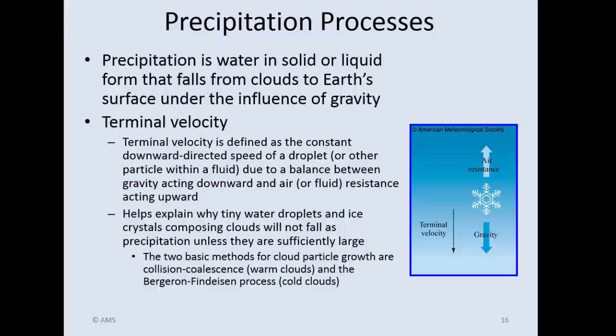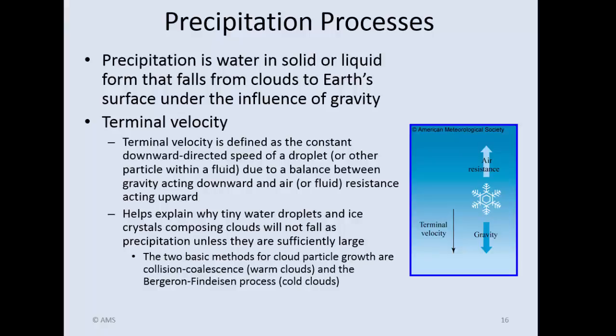All right. So what is precipitation? Simply water, H2O, solid or liquid, that falls out of a cloud. And what it's able to do is that it's able to overcome atmospheric buoyancy by something called its terminal velocity. Okay. In other words, gravity versus air resistance yields its terminal velocity. All right. You can see that.